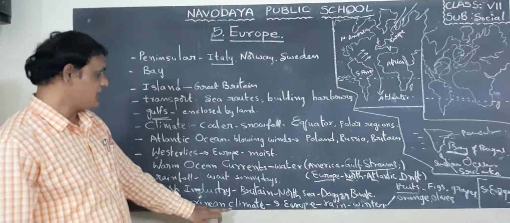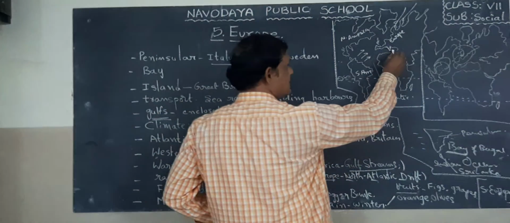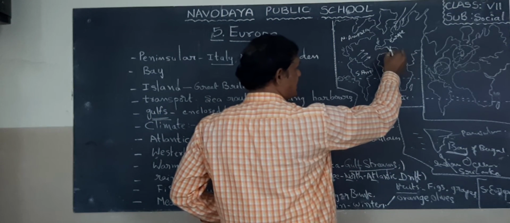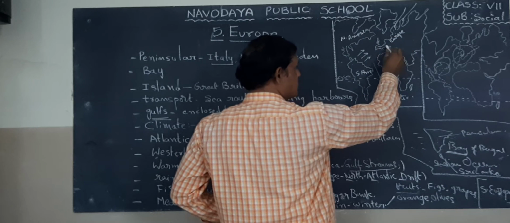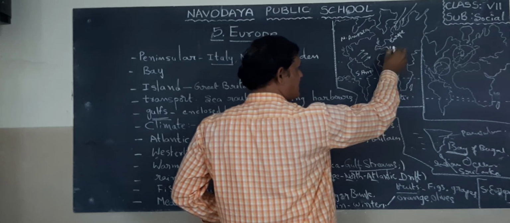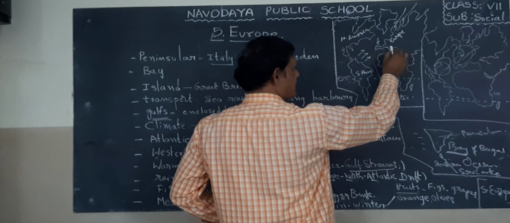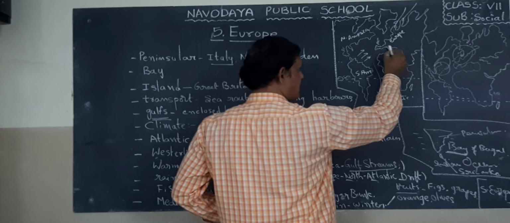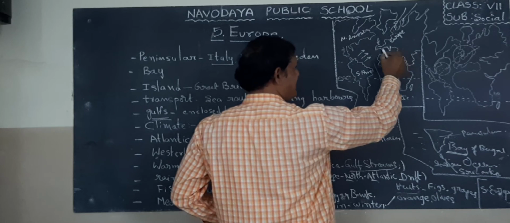Next one, Mediterranean type of climate. So do you know, children, where the Mediterranean Sea is? This is the Mediterranean Sea. In the south part of Europe we can find the Mediterranean Sea. So what countries are near the Mediterranean Sea? For example, Spain, Portugal, France, Italy. These countries are near the Mediterranean Sea.